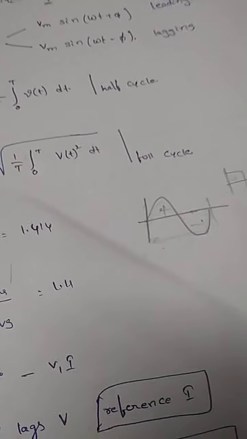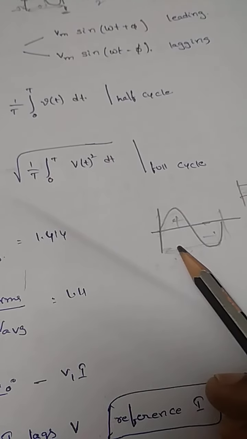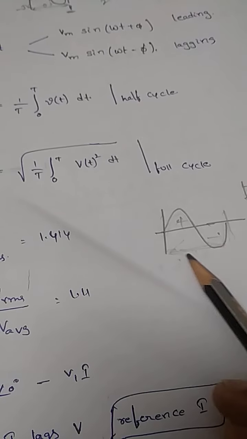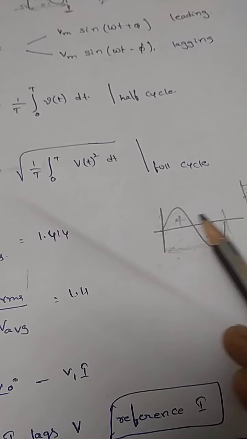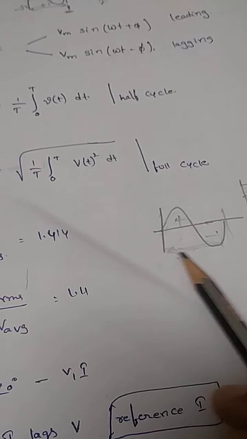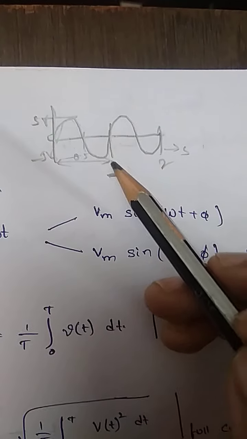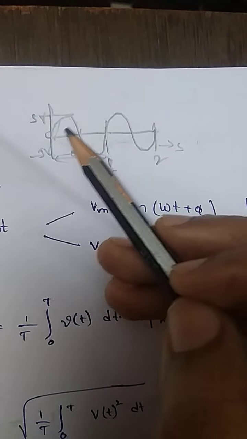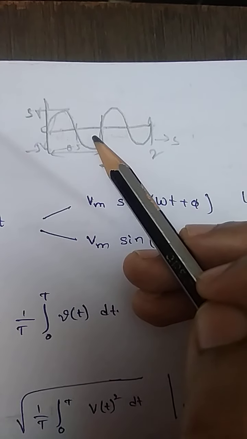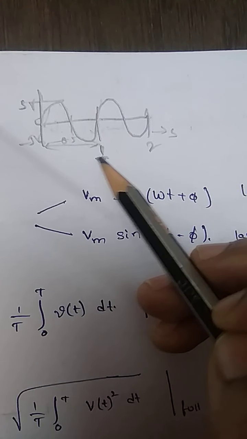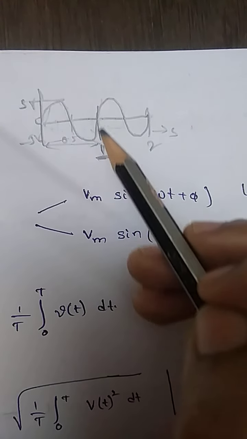Whatever the time required to complete one complete cycle, that means one positive and negative cycle, we call it the time period of the waveform. If I am assuming here 1 second to complete one positive cycle and negative cycle in a waveform, this will be the time period of this waveform.